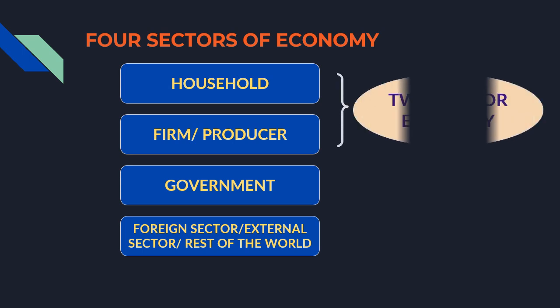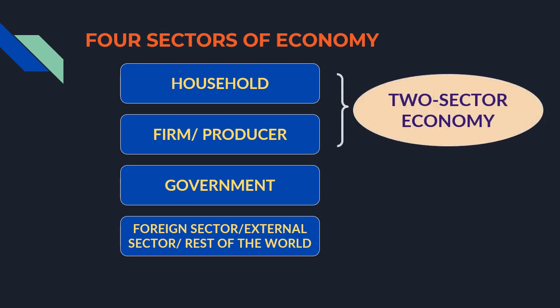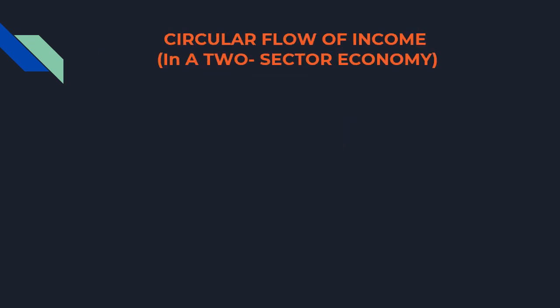So here we are assuming that government is not producing and it is not consuming, and neither are we making any imports or exports, right? So let's understand circular flow of income in a two-sector economy.